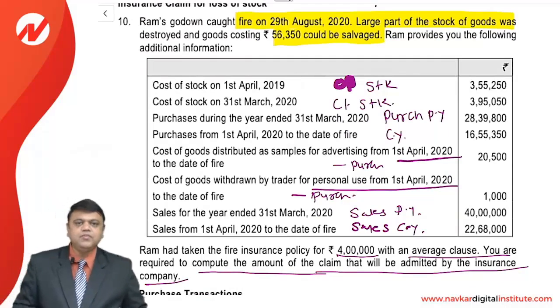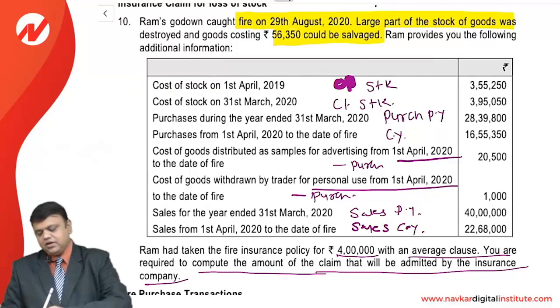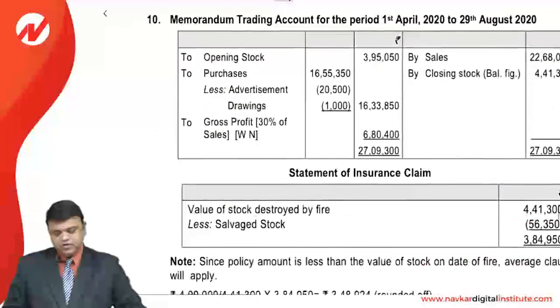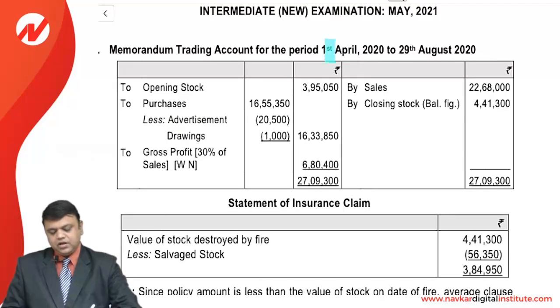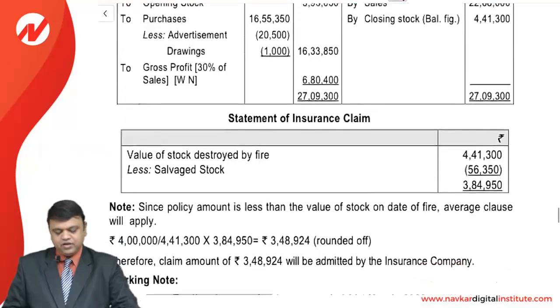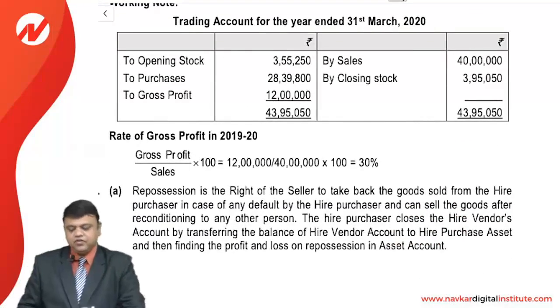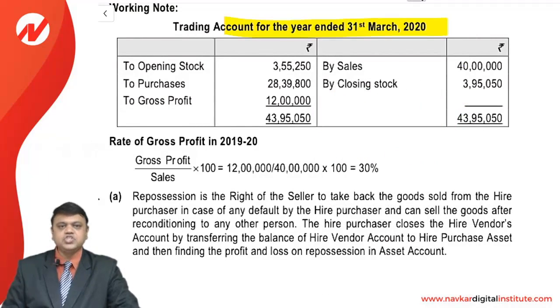A very simple sum. Here friends, we need to first of all prepare the memorandum trading account so that we can get the GPR, and that GPR is to be applied in the current year to arrive at the closing stock. So first of all, we need to prepare the memorandum trading account from 1st April 20 up to the date of fire. But for that we need the GPR of the last year, and for that we need to prepare the trading account of the previous year. Be careful, this is the trading account for the year ended 31st March 20.